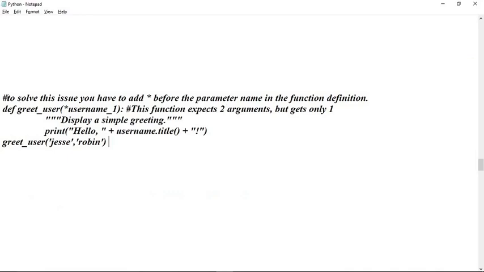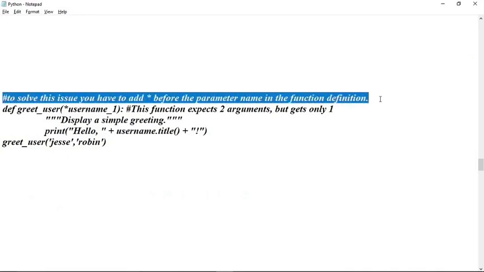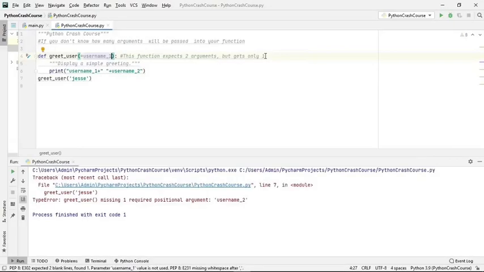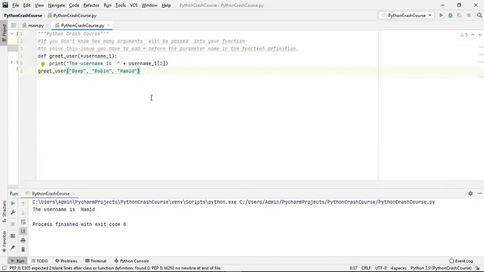So we can write like this. When we do not know how many arguments will be passed, in that situation we can use this star operator and then the name of the variable.